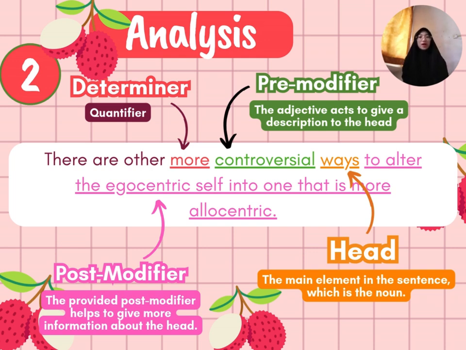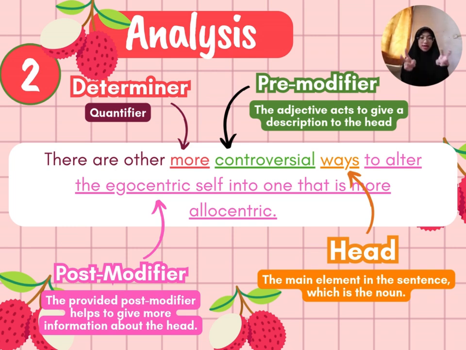I will be explaining firstly about the head. The head of the noun phrase in this sentence, as I mentioned before, is the word "ways". Ways is the head of this sentence because the sentence is focusing on the ways, and every structure of the noun phrase in this sentence is pointed at or related to the ways.